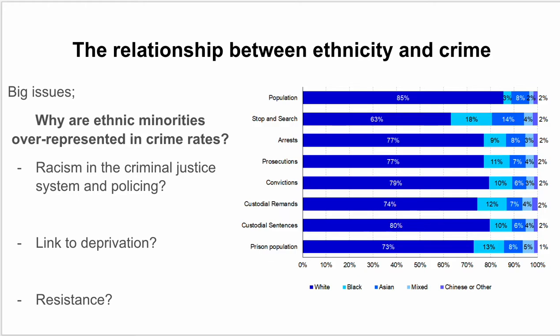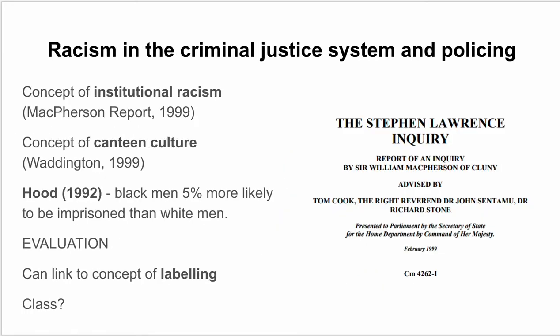Obviously these things can work together. It's not saying that it's just one. It's not saying that one is more important than the others. It's just that these are the three explanations that have been given. So on to the first explanation: racism in the criminal justice system and within policing.